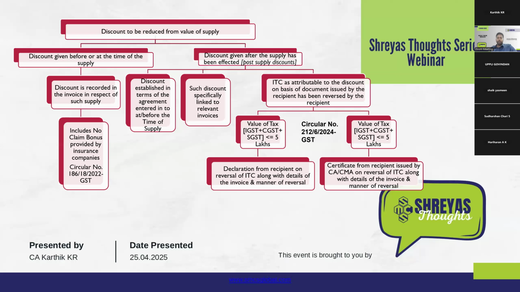This discount need not be bifurcated one-to-one for all these 10 invoices, but it can be said in general that this entire discount amount is attributable to this particular set of 10 invoices, without giving one-to-one mapping, because the law does not explicitly require one-to-one mapping, but only says it should be linked to the relevant invoices. So linking the discount received to the relevant 10 invoices should, in my view, suffice the requirement of the law.